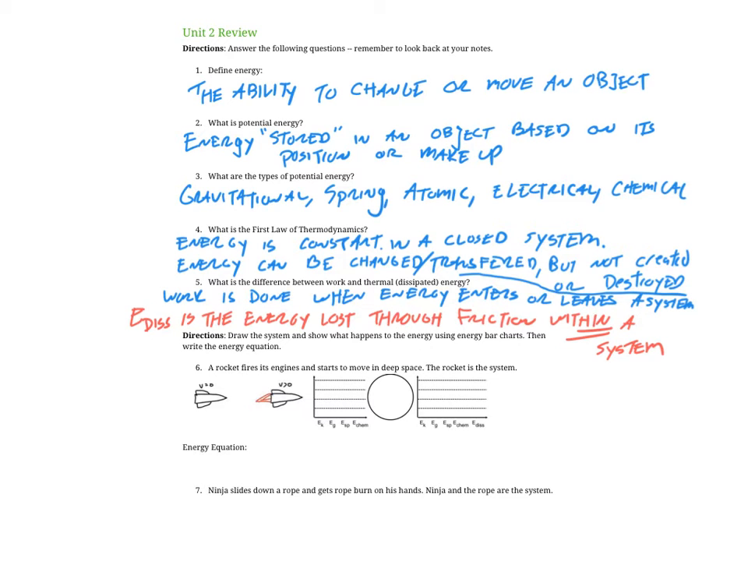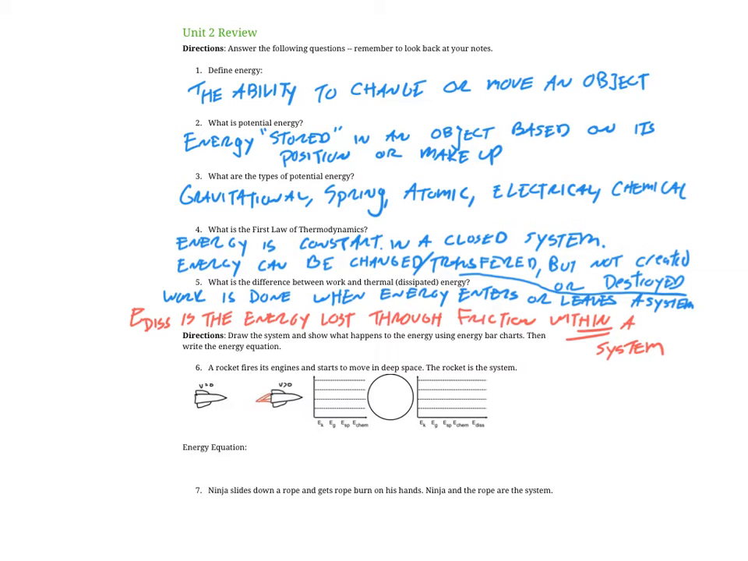So here's the brief video that I'm going to share with you that is based on the Unit 2 review, which is due tomorrow at the beginning of the hour when I will be collecting your packet, and I will also be collecting the in-class activity that we worked on yesterday. So in questions 1 through 5, I've already gone through and filled in the answers for the definition of energy, the definition of potential energy, the types of potential energy, the first law of thermodynamics, and the major difference between work and dissipated energy.